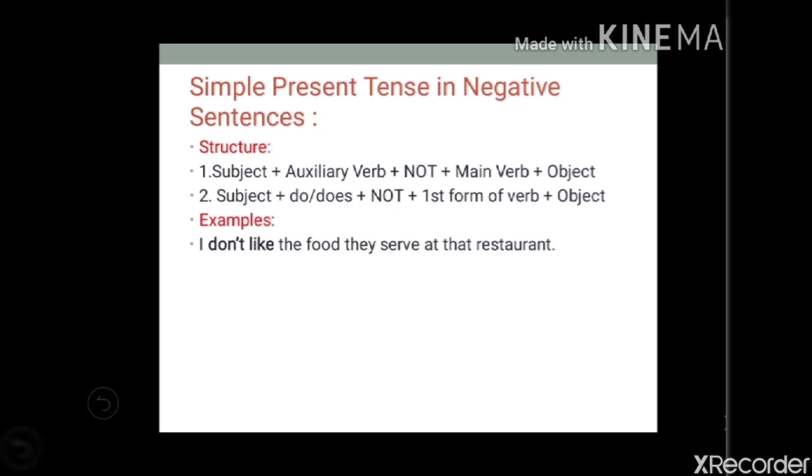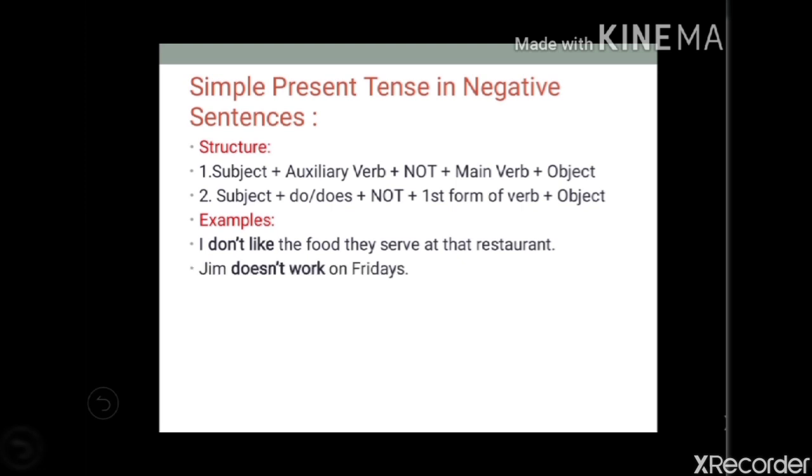I don't like the food they serve at the restaurant. So I use do, and then I have used not. Do and not makes don't. Then I took like, that is the first form of the verb, and then the object, the food they serve at the restaurant.